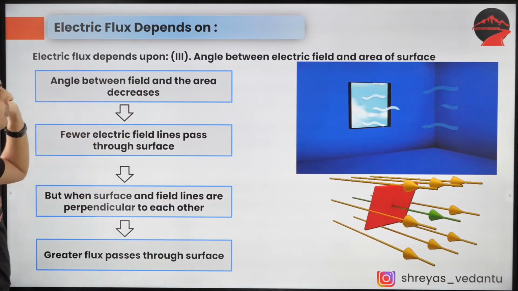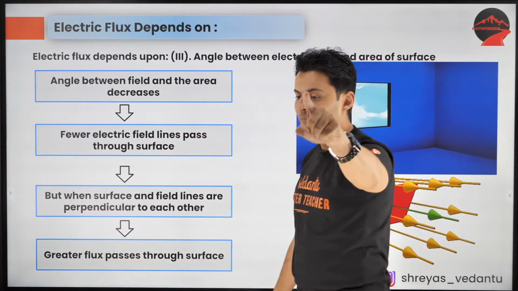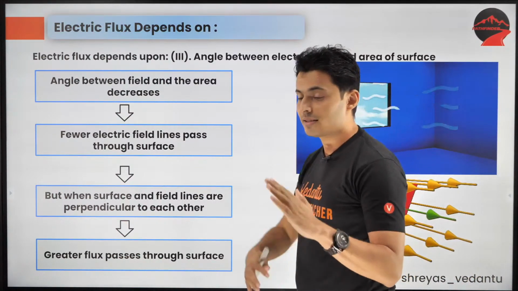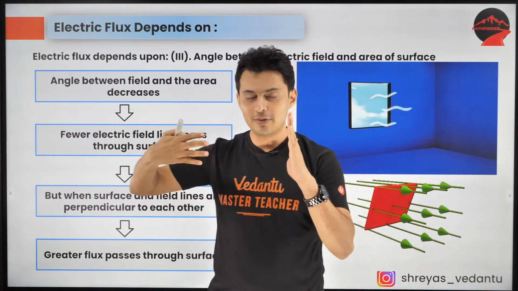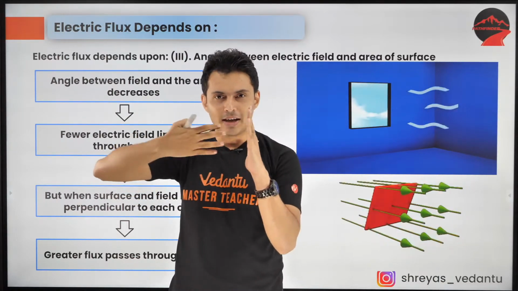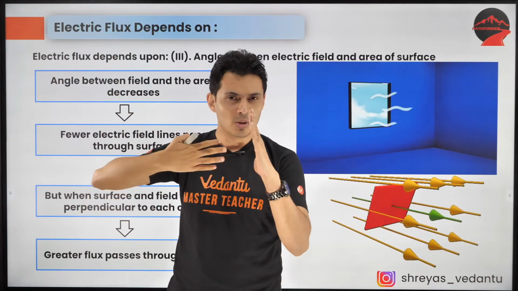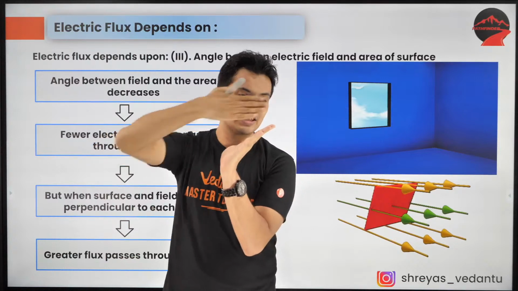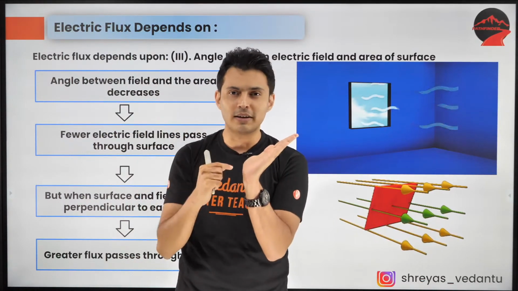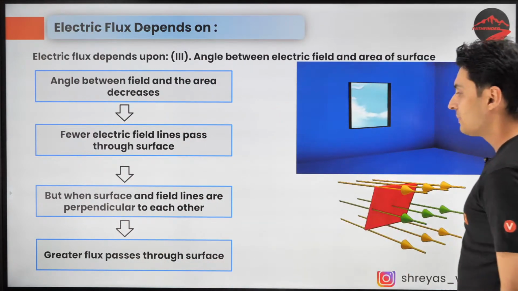So the angle between the field and the area also decides what the flux is. If the field lines and the area are arranged in such a way that maximum field lines pass through it, then the flux is good. But if you change the angle, some of the field lines might go from the top, from the bottom, and you might miss some of the field lines, so flux will reduce. So angle is the third thing. Keep this in mind.